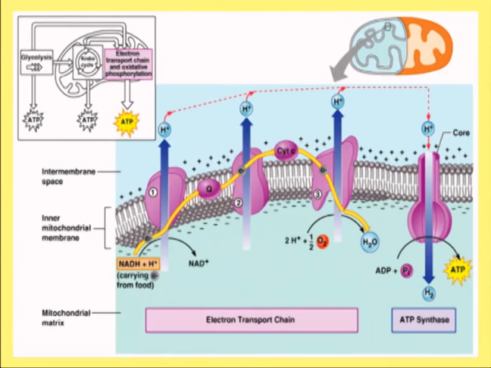Now the reason is that of the electrons which are moving inside the complex 3, some are being used to regenerate the ubiquinone, which can be the part of the Q cycle which is taking place inside the complex 3.